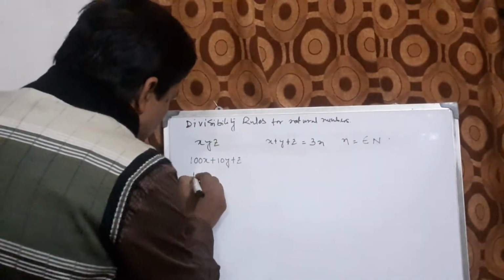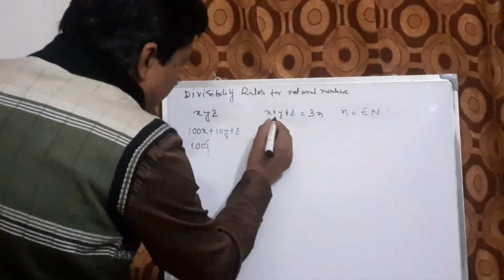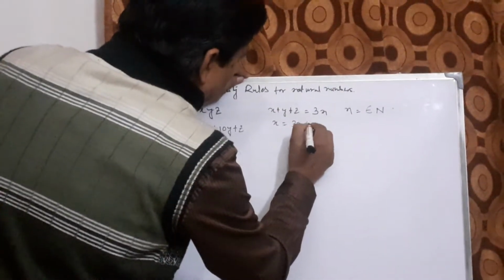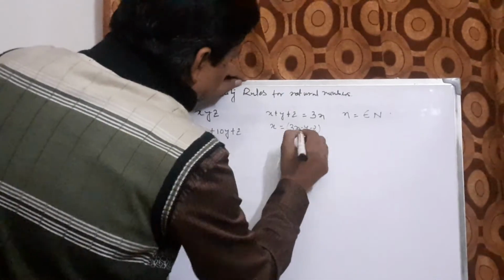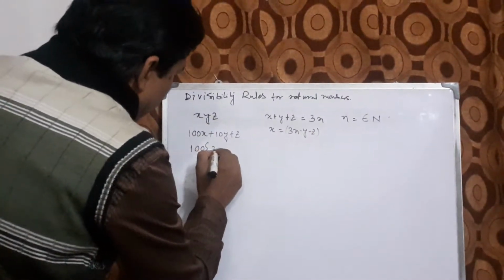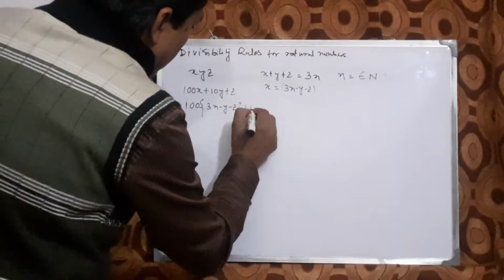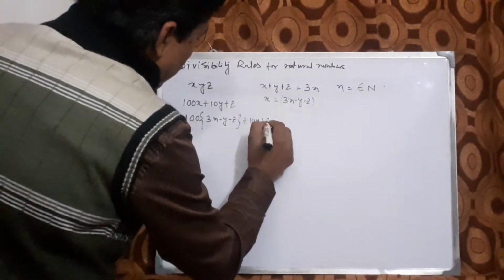So 100x, where x means 3n minus y minus z. So it is 100 times (3n minus y minus z) plus 10y plus z.